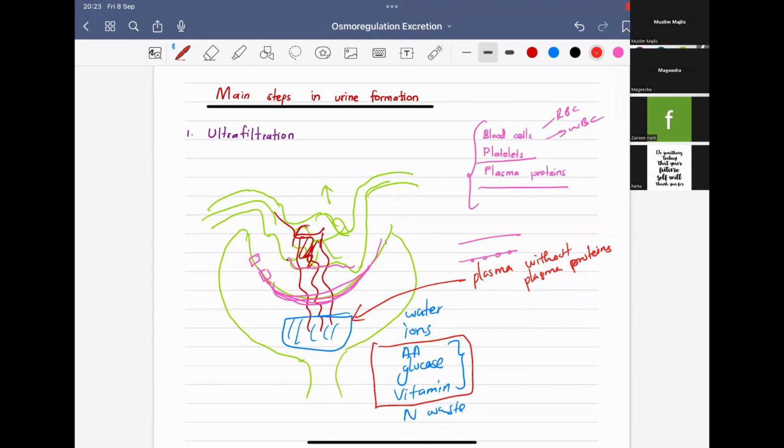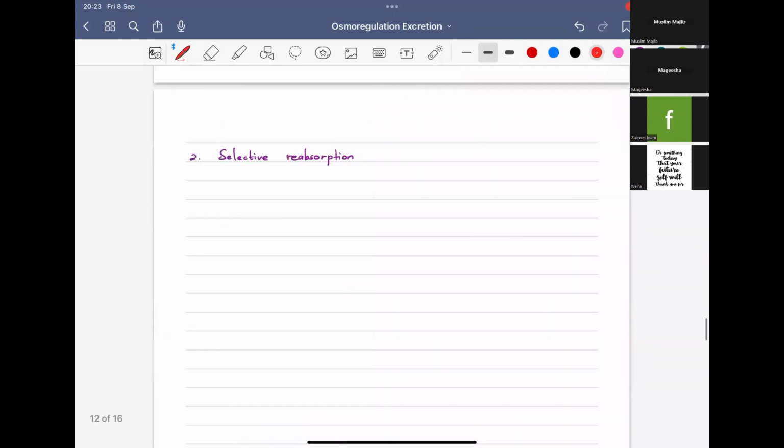Sometimes they might ask you in an MCQ. They might give a statement like the glomerular filtrate is similar to the composition of plasma. If they just say like that, it is false. If they say without plasma proteins, that is true. So now let's move to the second step.